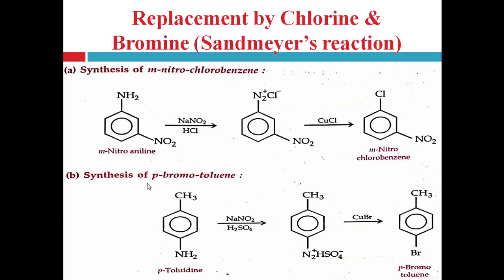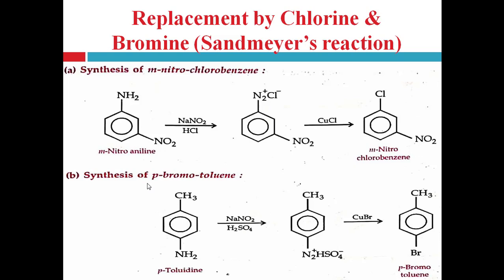Meta-nitroaniline is converted into meta-nitrochlorobenzene. That means the NH2 group is replaced with a chloro group. And how is this reaction carried out? This whole preparation can be asked as a conversion, right? This synthetic application of aryl diazonium salt is directly asked in the examination, right, to write a short note on synthetic application of aryl diazonium salt, and all these reactions can be asked as a conversion, right, directly or indirectly.